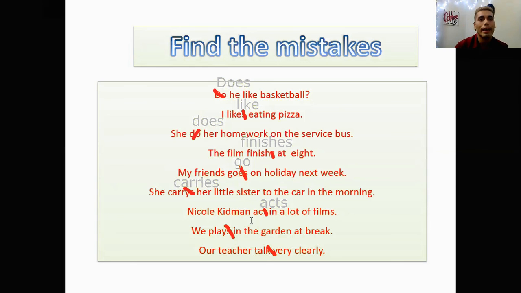And we play, it wouldn't be plays because we is not third person singular, it's plural. So we play in the garden at break, sorry. And the last one, our teacher talks with s. That would be the correct form. Talks because it's third person singular. So well guys, this is it.